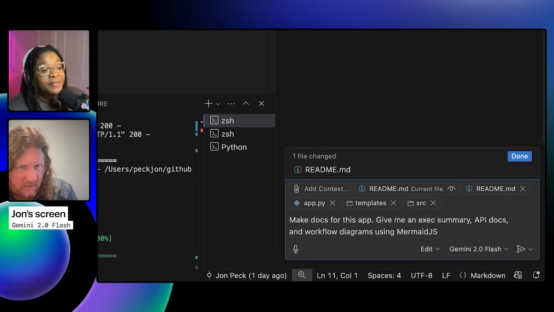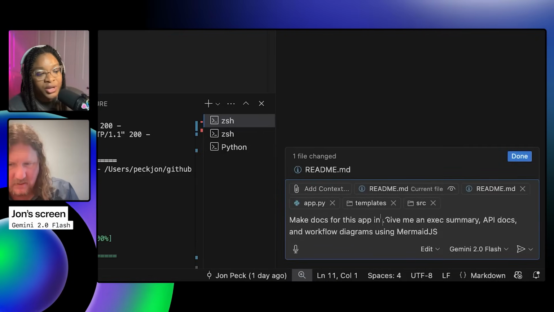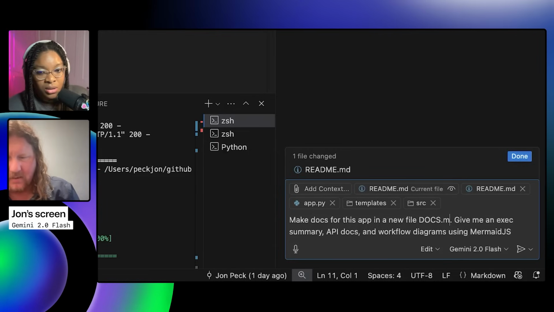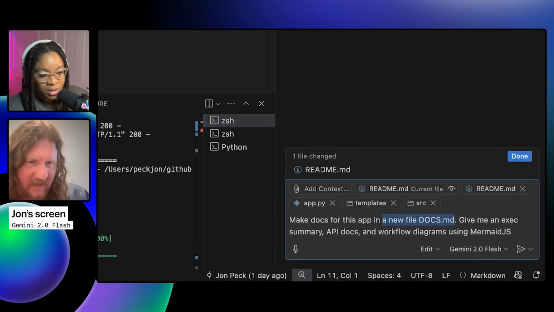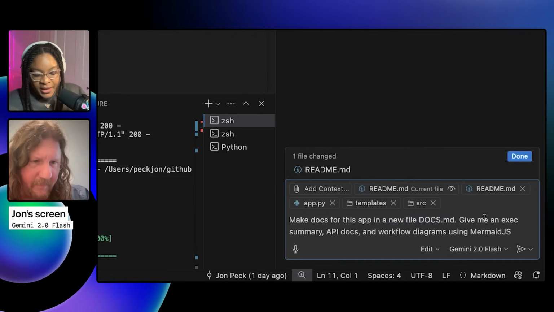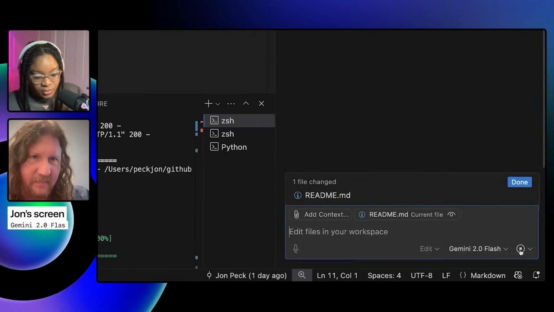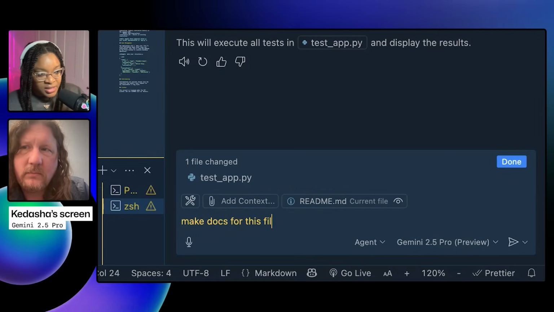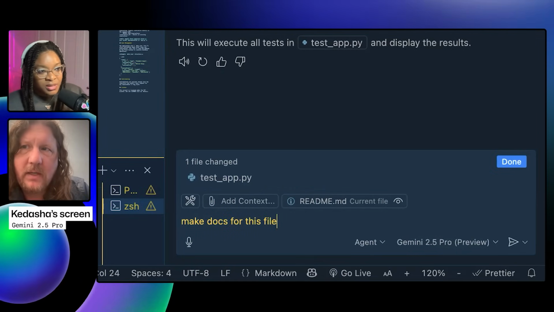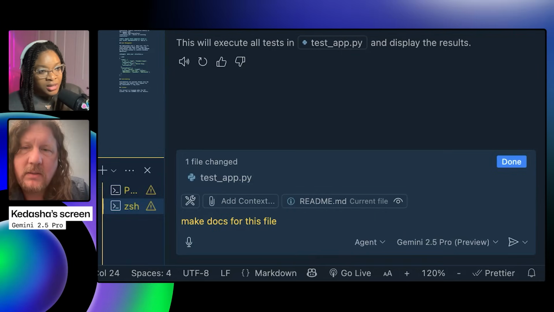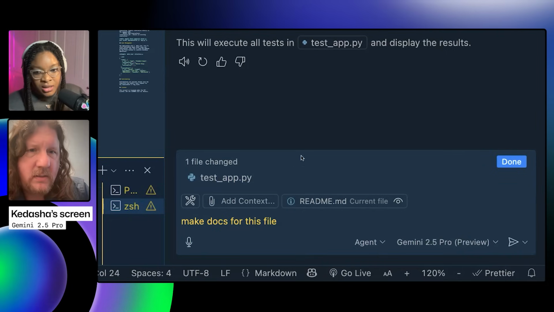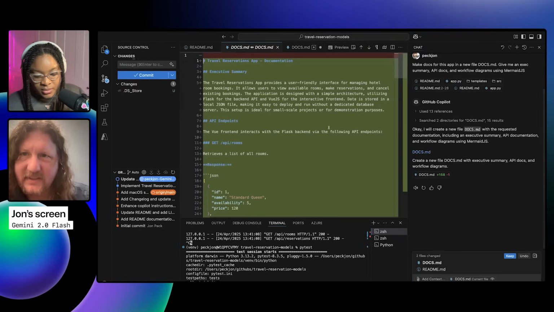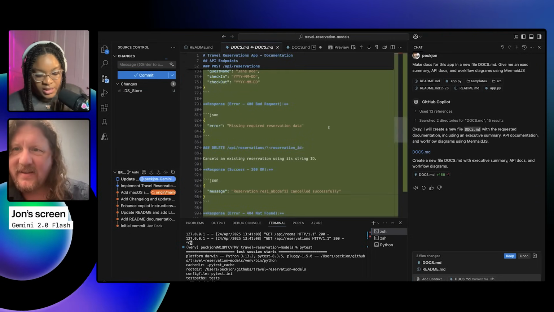Maybe tell it to explicitly create a new file in edit mode? Yeah. Okay, so I'll do that. I'll say a new file docs.md. I've got all the same context I had before. I'm just gonna copy your prompt and see if I can get, maybe not all of it. Oh, okay. Yes, it did it. Nice.